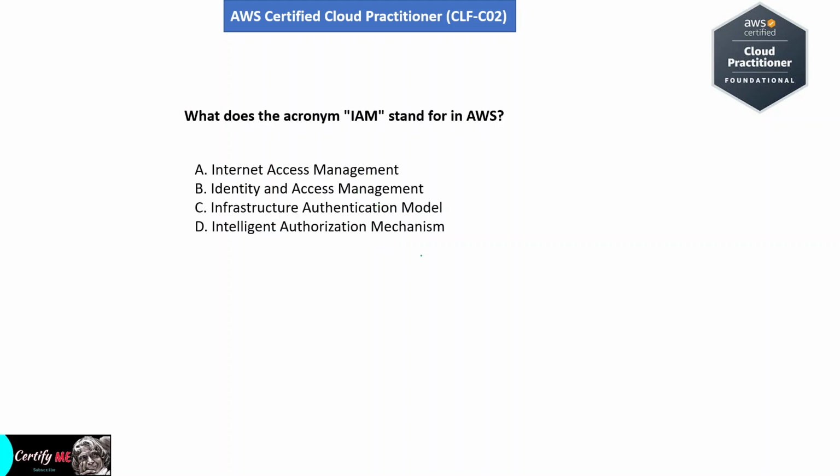Our next question. What does the acronym IAM stand for in AWS? Option A, Internet Access Management. Option B, Identity and Access Management. Option C, Infrastructure Authentication Model. Option D, Intelligent Authorization Mechanism. So the correct answer for this question is option B, Identity and Access Management.